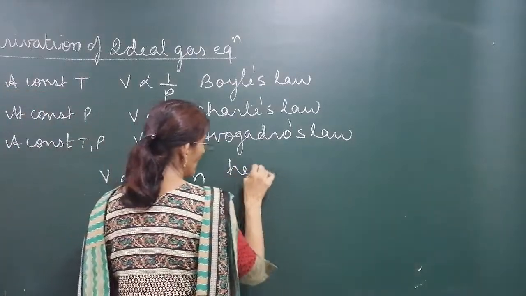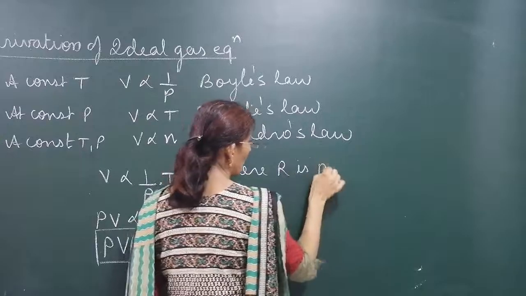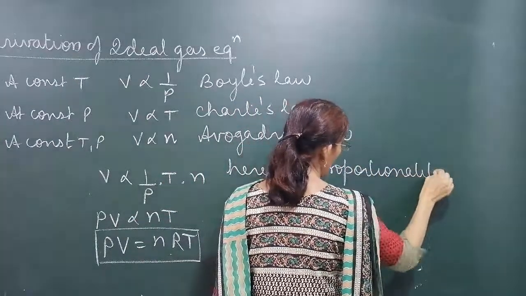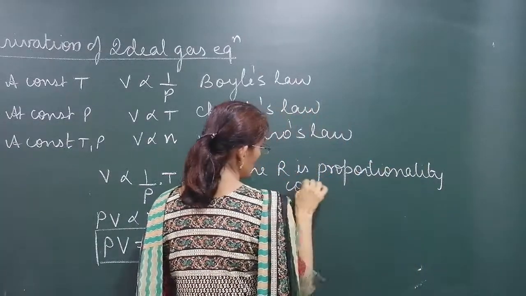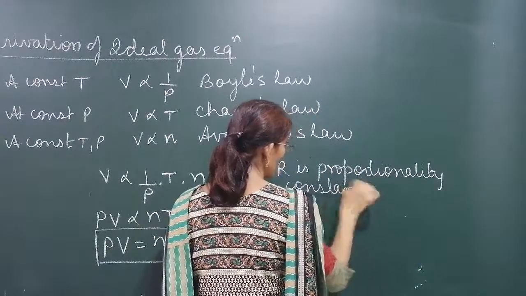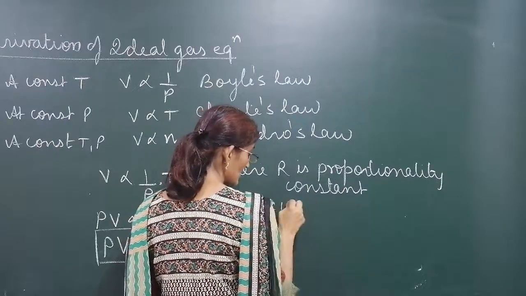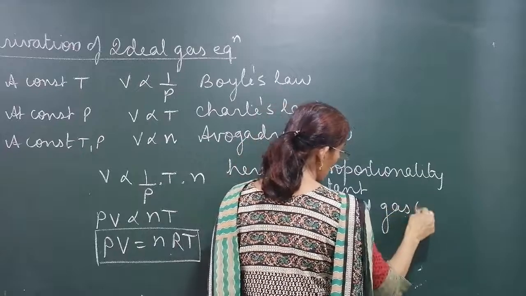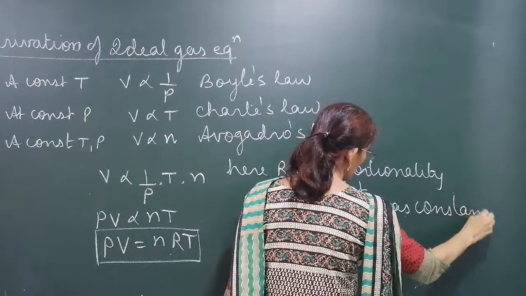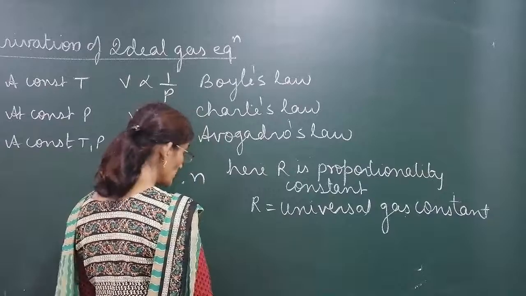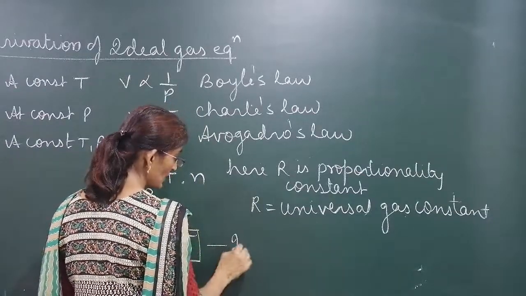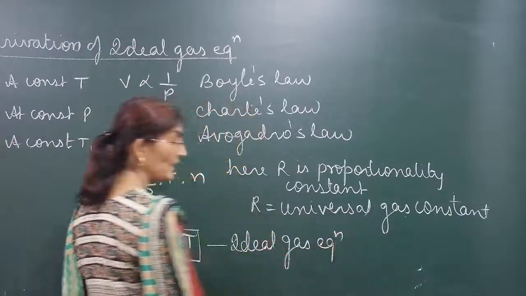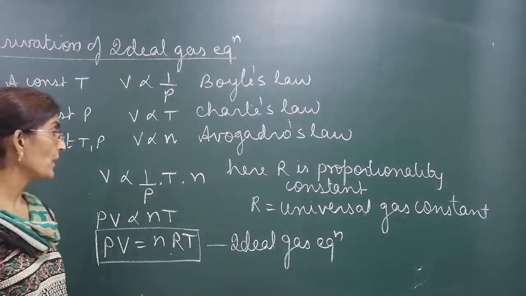Here R is the proportionality constant, or it is also known as universal gas constant. It is also known as the ideal gas equation. This equation is called the ideal gas equation, PV is equal to nRT.